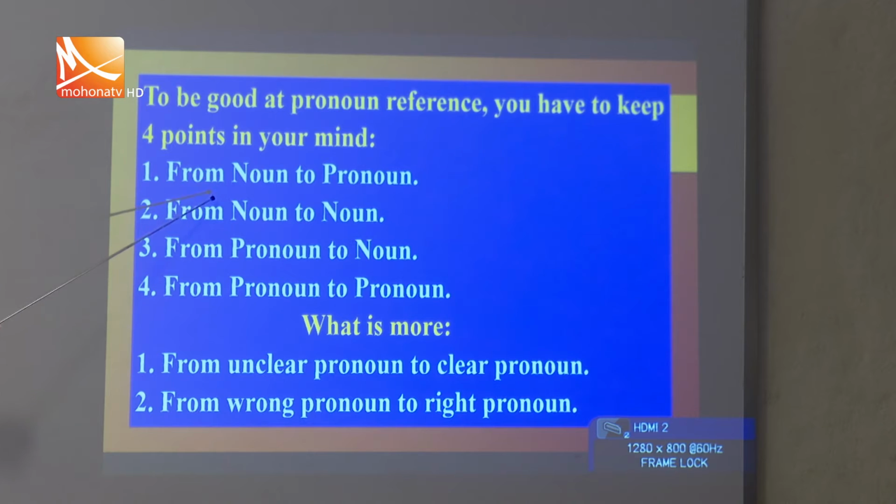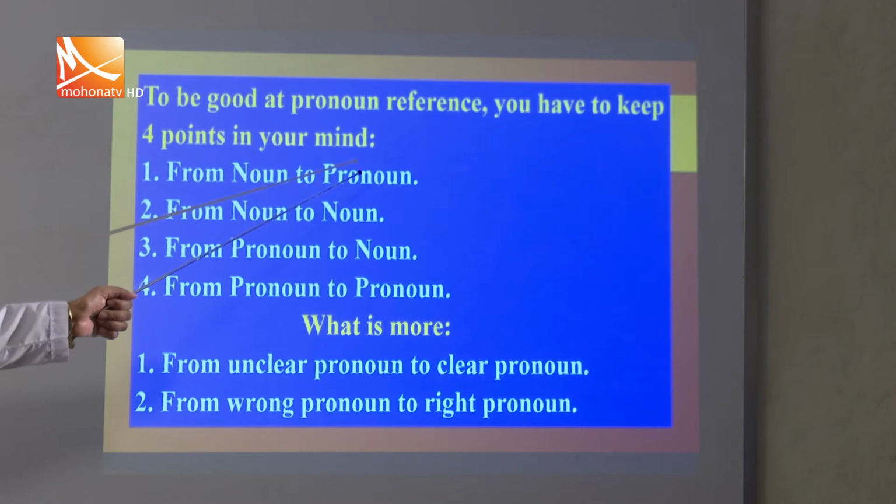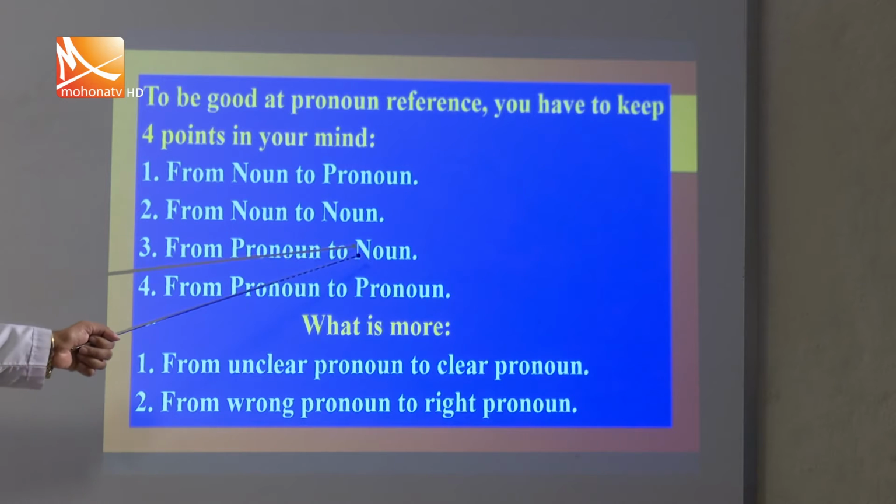Noun can be unclear here. So, instead of that noun, we have to use a pronoun to make it clear. And from noun to noun, it can happen also, and from pronoun to pronoun, from pronoun to noun. So, in this fourth section, the pronoun referencing can be exchanged.